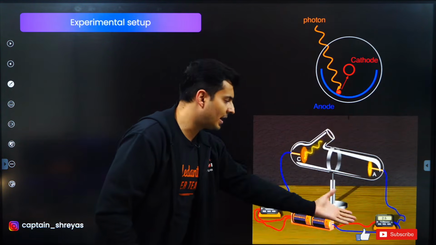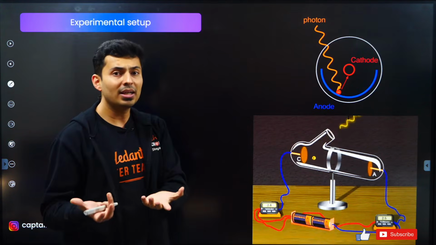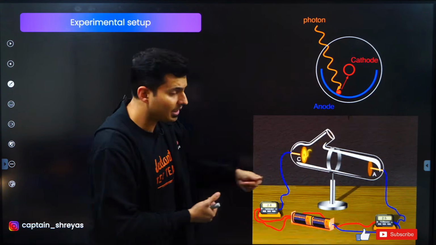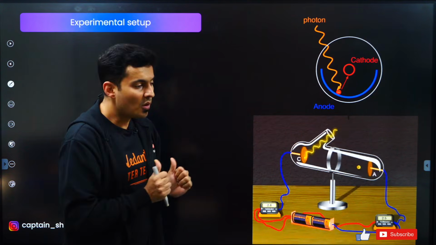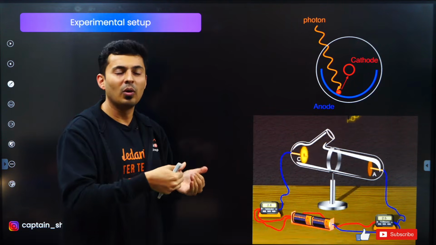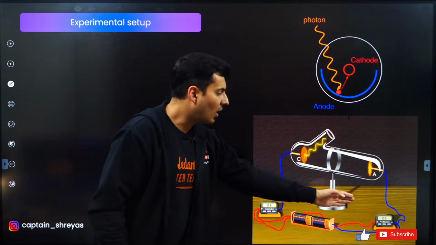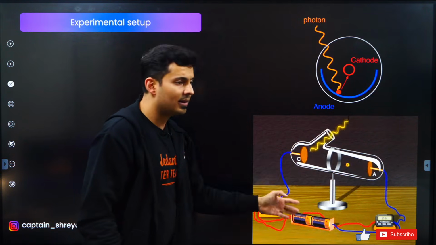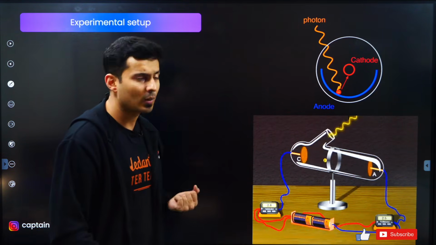And if you have an ammeter and voltmeter, you can measure how much current and how much voltage there is. You can do many things, like if you have a battery, you can connect it to support the current or connect it in the opposite direction. If you assist the current, that's called forward bias, or you can connect the battery in the opposite direction of the current to stop the flow, that's called reverse bias. And you can see the effects of the battery voltage on the current. You can also study the effects of higher or lower intensity of light on the currents and the voltages. So all these things were done to finally give the photoelectric equation.